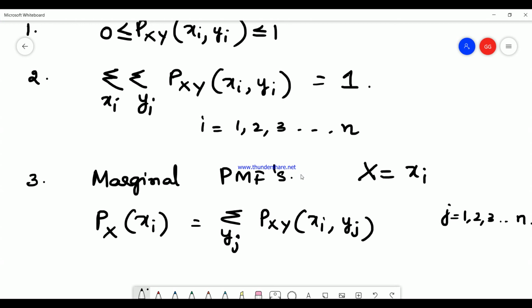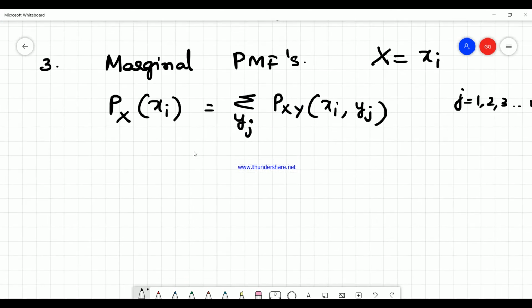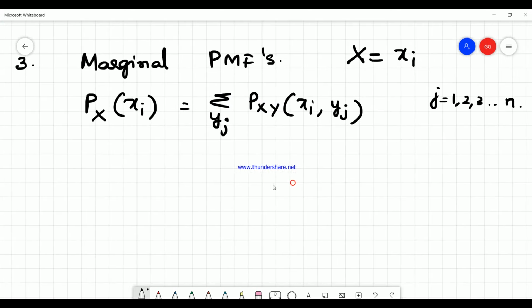So you add these different probability mass functions in terms of the y variable where xi is fixed, then we get the probability mass function of xi. So we get the marginal PMF of the x random variable.